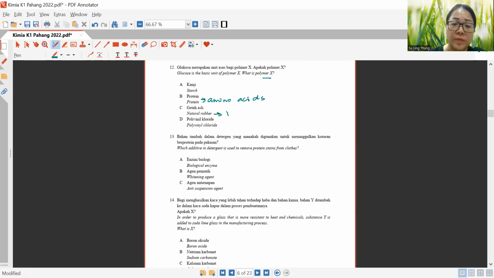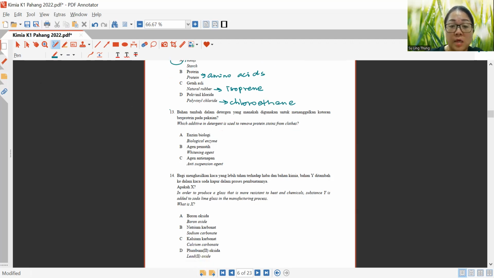Natural rubber would be isoprene, and polyvinyl chloride would be chloroethene. So it comes down to starch, because starch is a refined carbohydrate which, once digested, turns into glucose, the simplest unit of a carbohydrate.